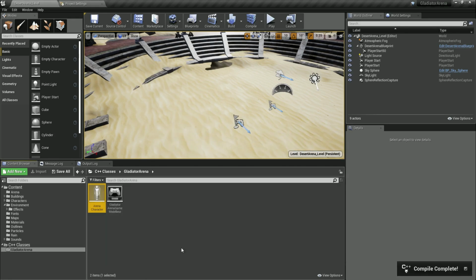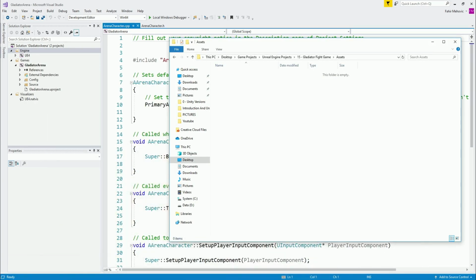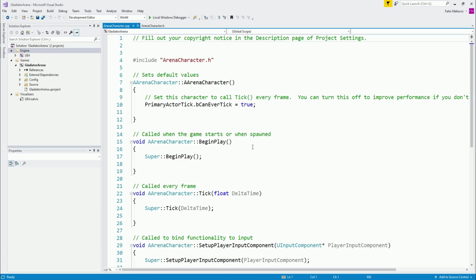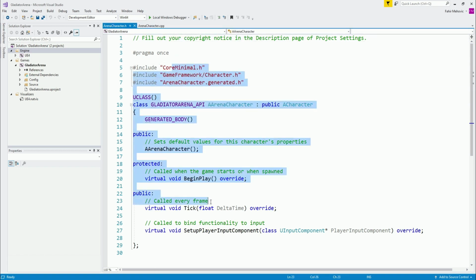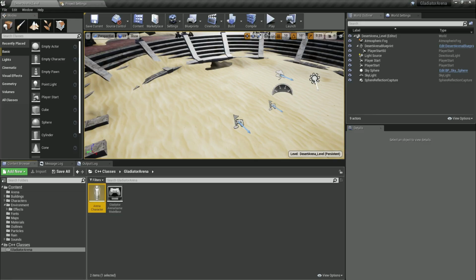So double click this and it will open over here in Visual Studio. So let me just open my Unreal Engine. There you go. So this is our ArenaCharacter, .h file and .cpp. In the .h file, you know that we declare the things that we want to use. And in the .cpp, you know that we implement those variables and everything that we have declared in the .h file.